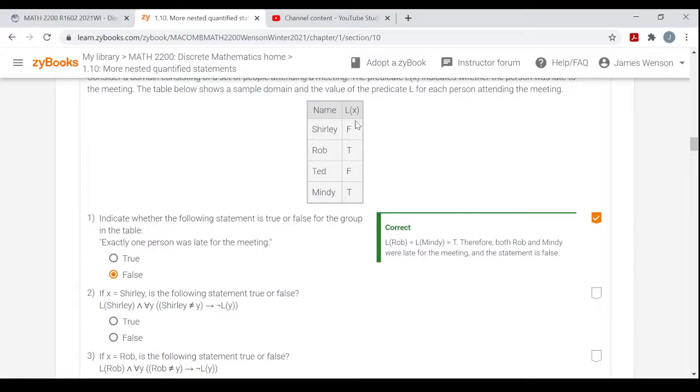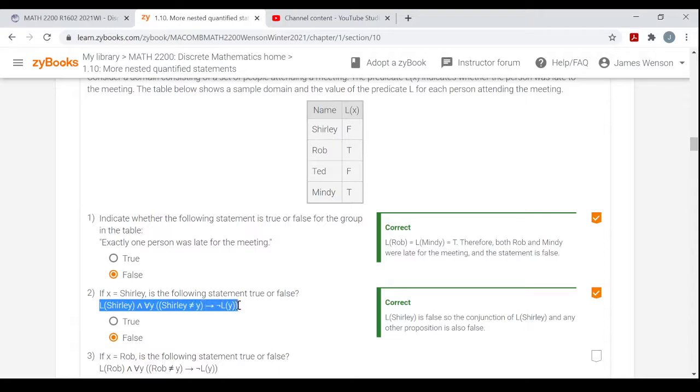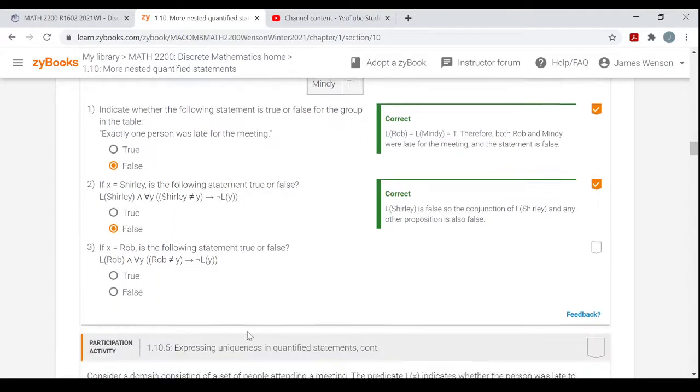L of Shirley is false, so I don't even have to look at the rest of the stuff. This is a false statement. But this is really saying that Shirley was late, and if a person wasn't Shirley, then they were on time. So this is a way of saying that Shirley was the only person who was late. Was Shirley the only person late? Well, no, Shirley wasn't even late. So that's a false statement.